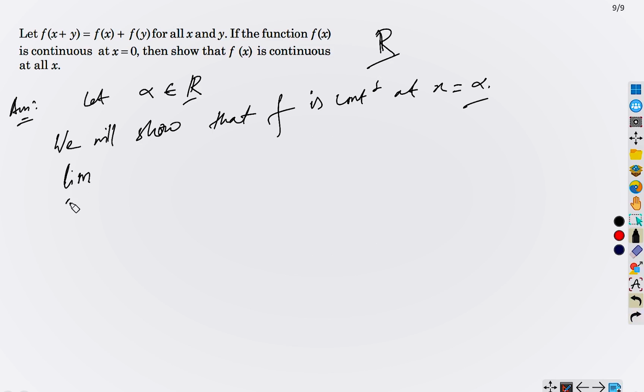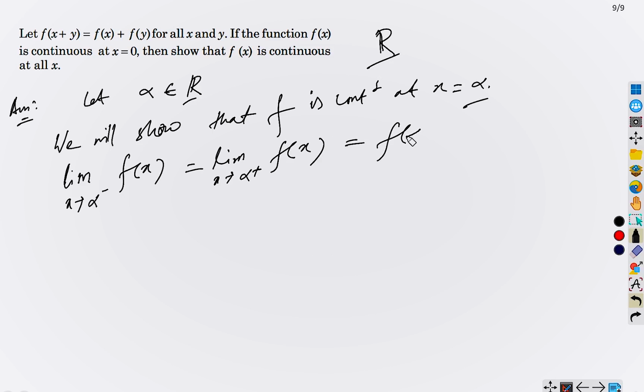Limit x tends to alpha minus, basically we have to prove this, x tends to alpha plus, equals f(alpha). Okay, but now you are thinking that we don't know the value of f(alpha), then how can we do it? Nothing to worry. We do not even need the value of f(alpha) actually. So let's start with the left hand limit first. Limit x tends to alpha minus of f(x).